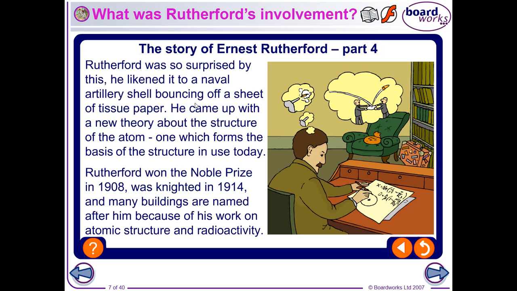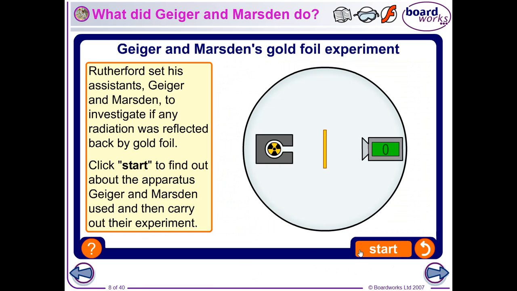So he came up with the idea that the atom wasn't solid, that there was actually empty space, and I'll explain the experiment that led him to this in a second. He won the Nobel Prize in 1908, and he was knighted in 1914, so this is one of the greatest discoveries that we've ever made. So the experiment with the gold foil, how did it work? Let's have a look at this.